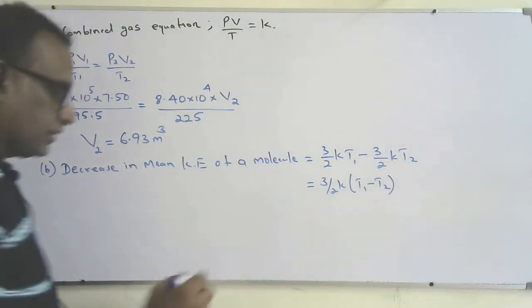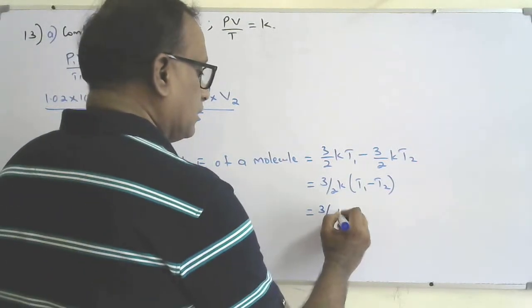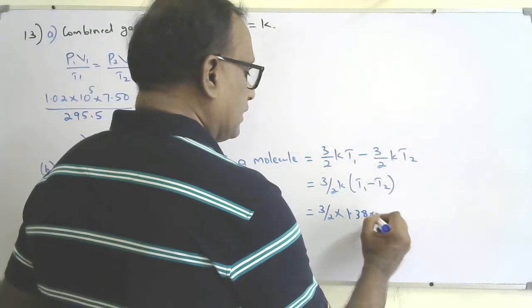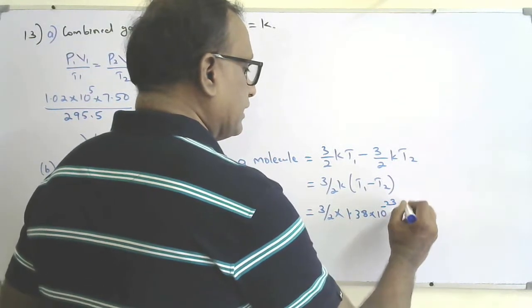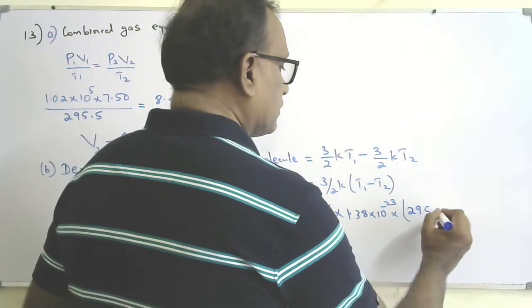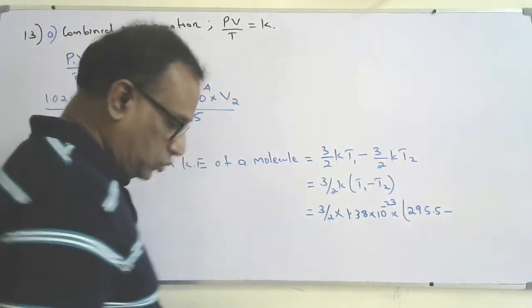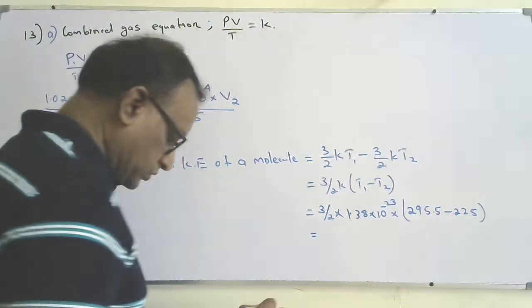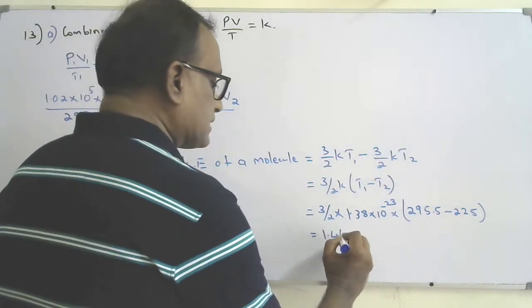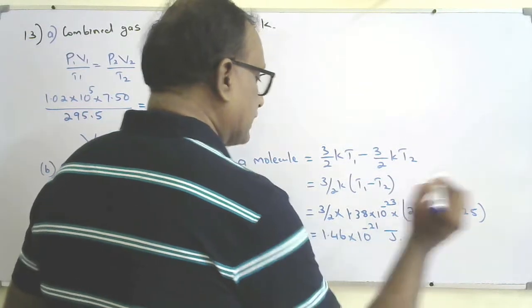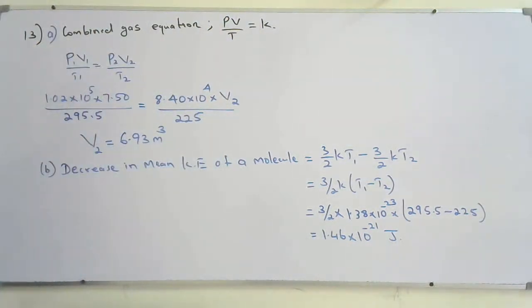So that will be 3 by 2 times the Boltzmann constant k, that is 1.38 × 10 to the power minus 23, into T1 minus T2, 295.5 minus 225. So that will be equal to 1.46 × 10 to the power minus 21 joule. That's the loss in mean kinetic energy.